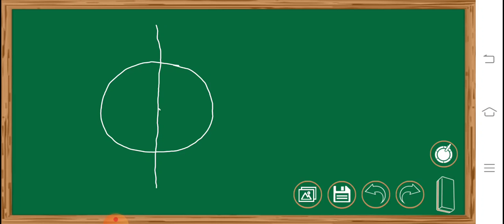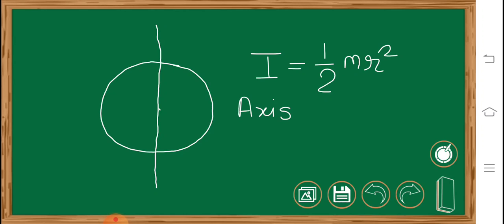So if the mass of the ring is m and the radius is r, so we can say that the moment of inertia is half mr square. This is when axis lies along a diameter.